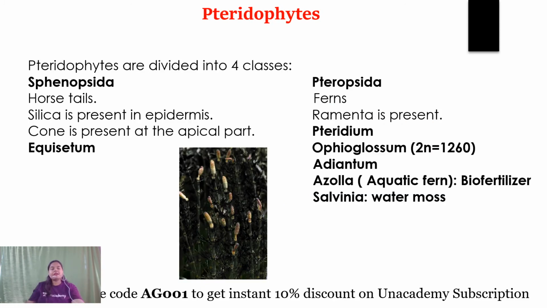Now, talking about the third class, the Sphenopsida, also commonly known as the horsetail. What's famous in horsetail? First of all, silica is present on the epidermis of the plants of the horsetail. You must have heard about various cases of forest fires. This silica present on the epidermis of these plants, upon rubbing of two plant structures together, generates fire, which is a common cause of forest fire.